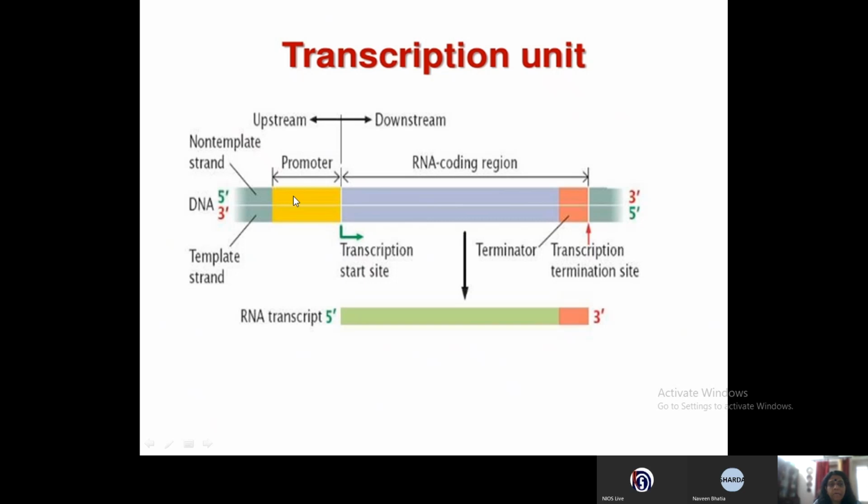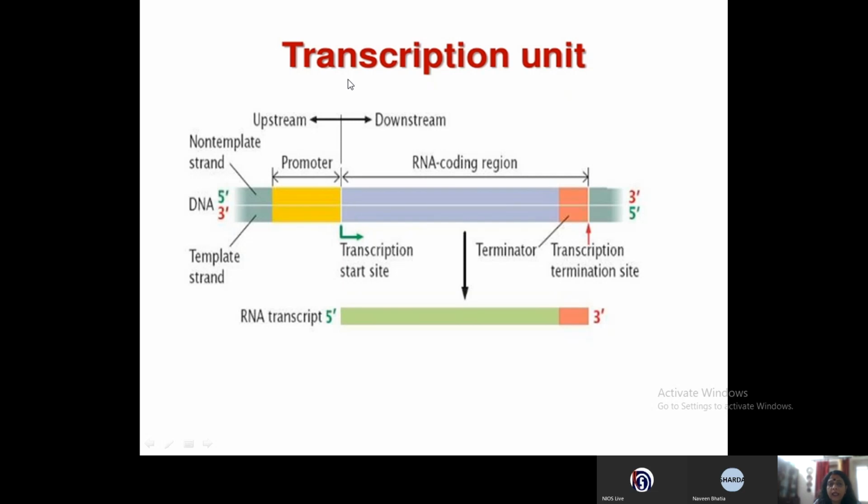If you see the transcriptional unit, you will see that the transcription start site is here, and just before the transcription start site you have some sequences which form the promoter. Because they are before the start site, they are called upstream, and the rest of the sequences, whether structural genes or terminator sequences, are downstream.